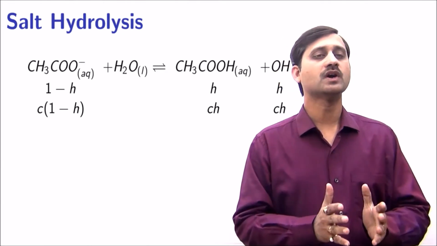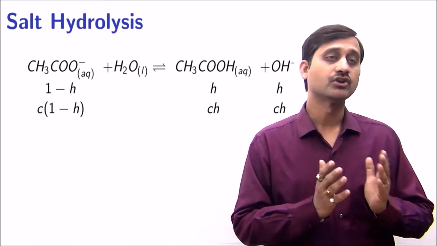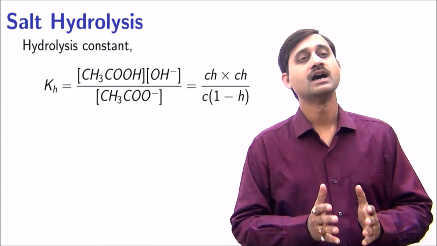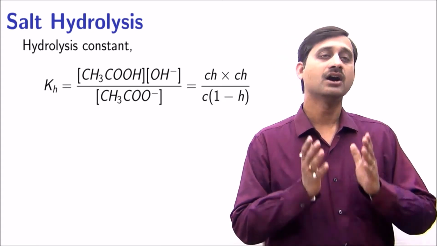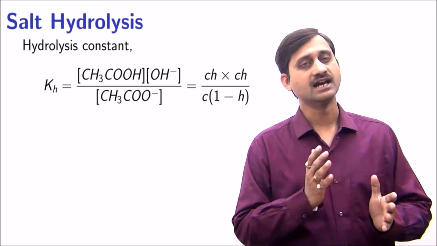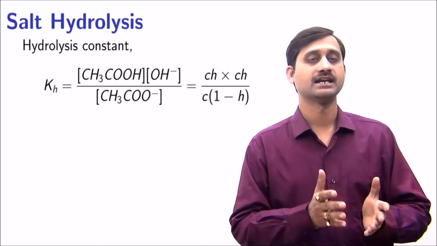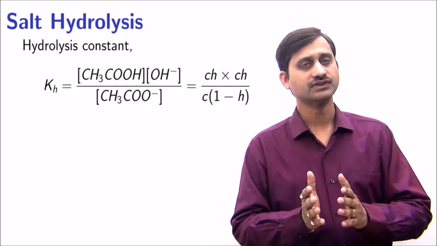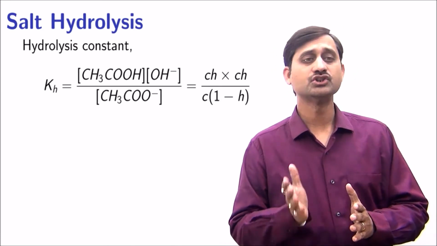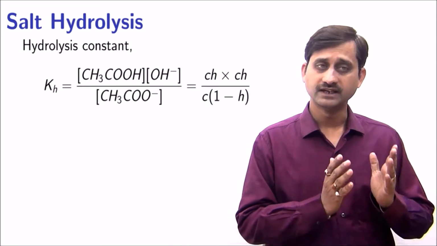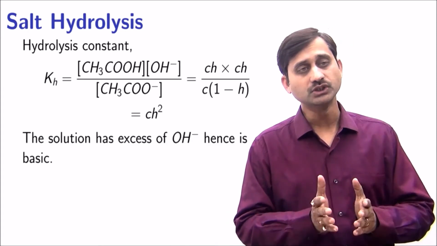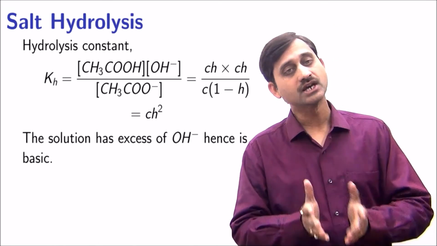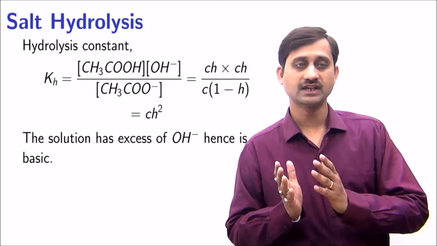The equilibrium constant for this reaction is termed hydrolysis constant. Kh is the product of the concentration of acetic acid and OH minus divided by the concentration of acetate ion, that is the salt. Neglecting the degree of hydrolysis, that is H, in comparison to 1 in the denominator, we get the hydrolysis constant equal to the concentration of the salt multiplied by the square of degree of hydrolysis H.